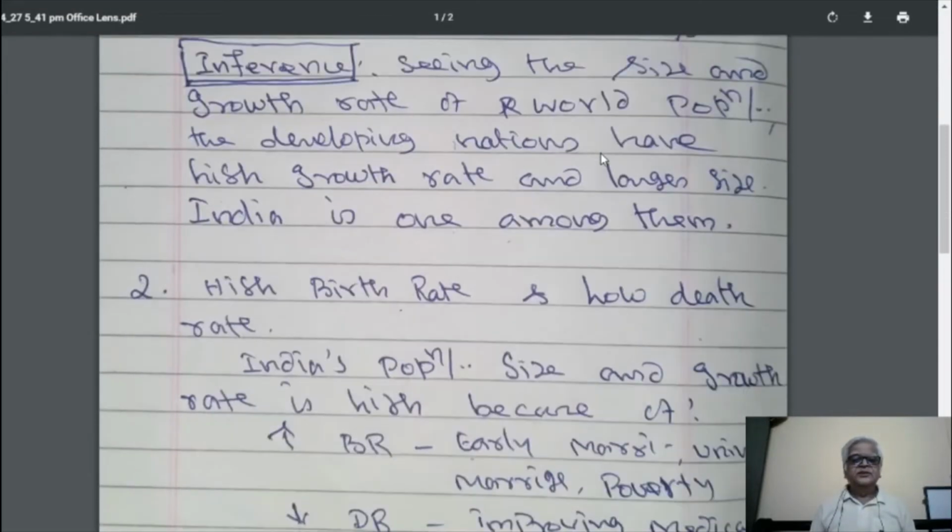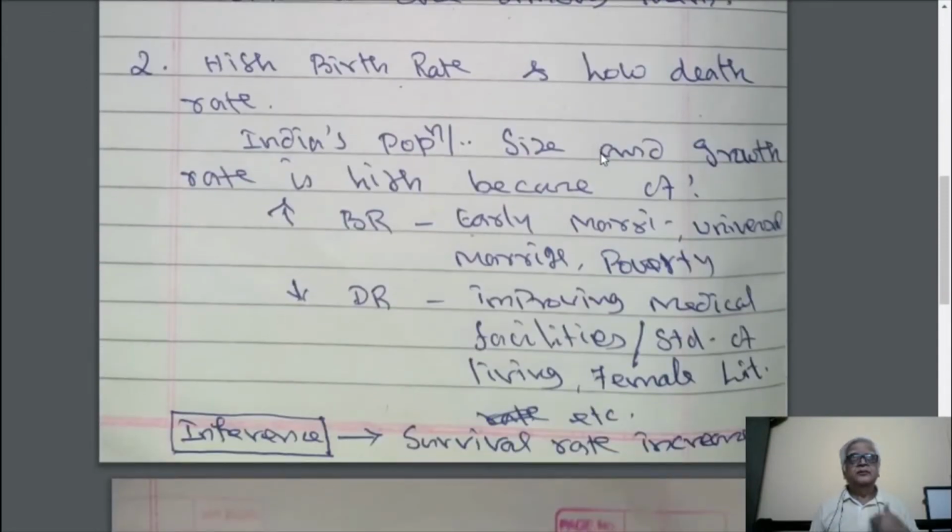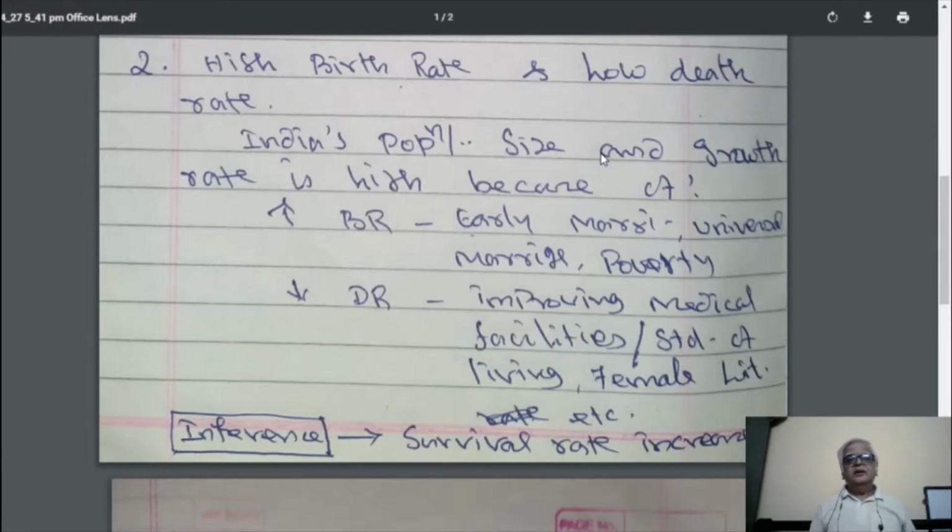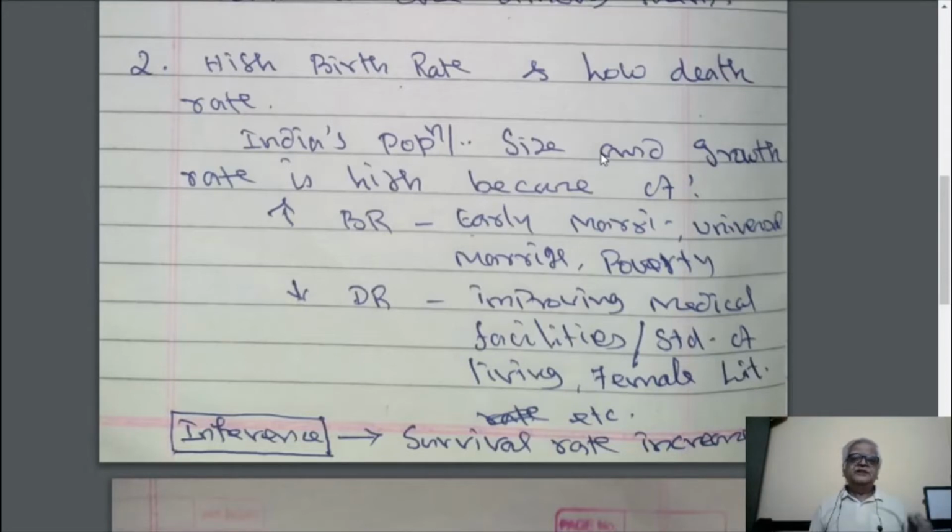Now I am taking up the second point: high birth rate and low death rate. India's special demographic feature is that India has a very high birth rate and a low death rate also. Birth rate means number of children born per thousand.